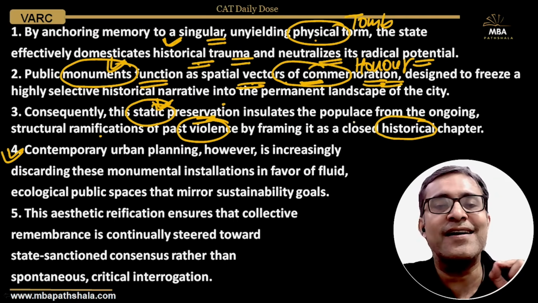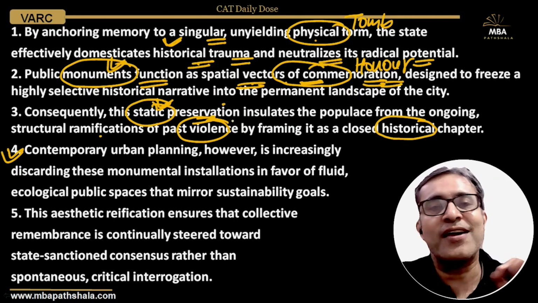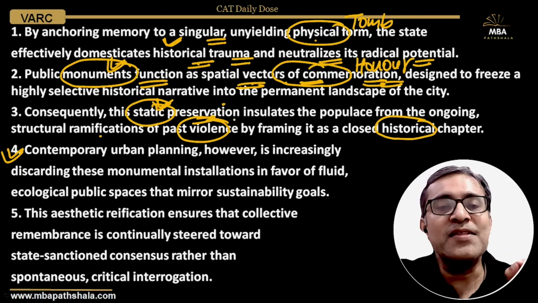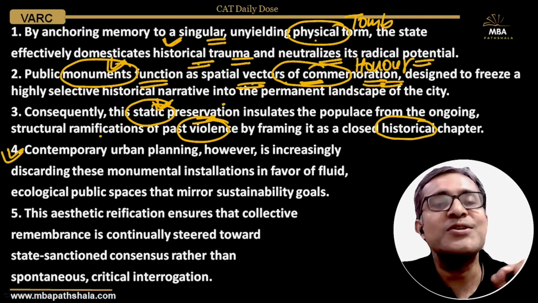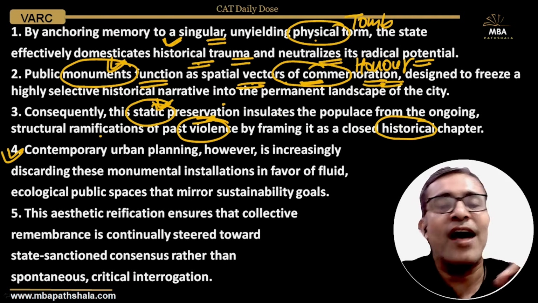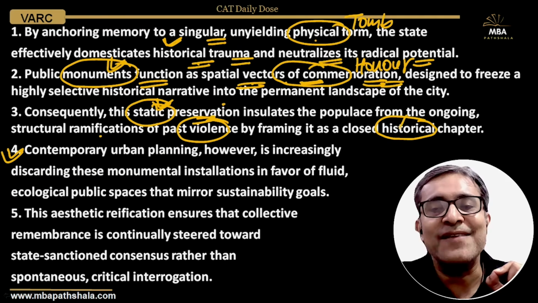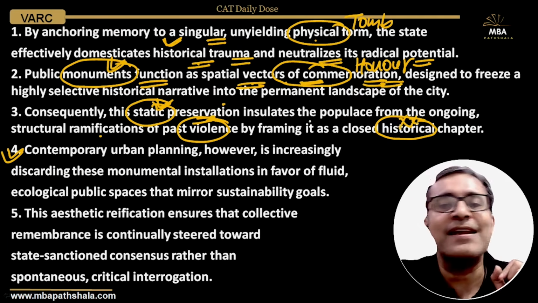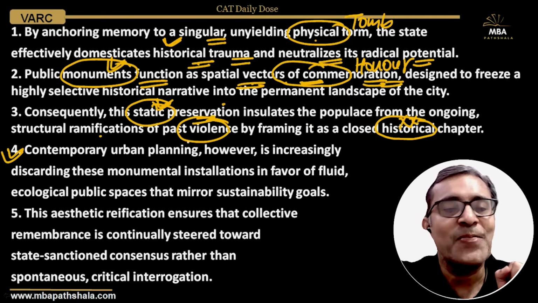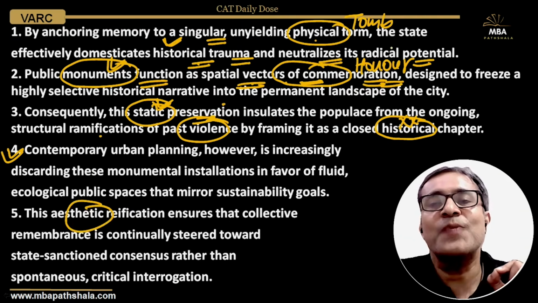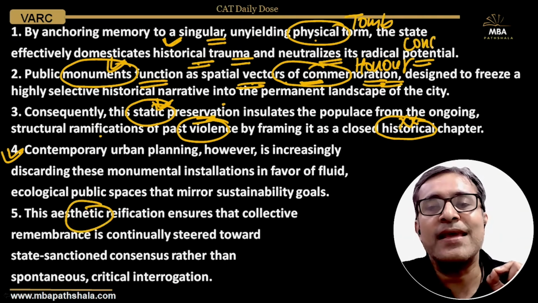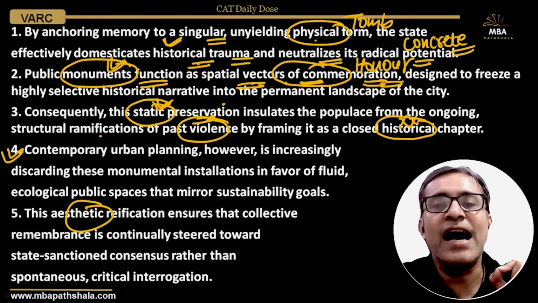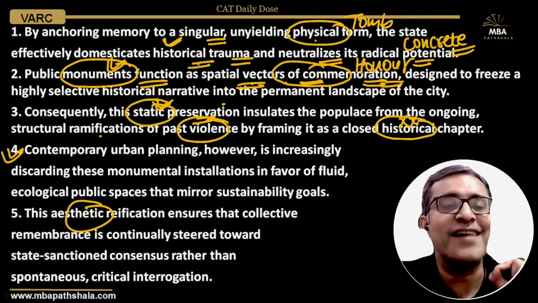So when we visit India Gate, we realize that, okay, the ones who died in the past during the war, that war is over, and now we have moved on, and that chapter of history is completely closed. It's completely over. This aesthetic reification, when you reify, you make something concrete, you turn something abstract into something concrete. I told you at the start, the level of questions is on the higher side.